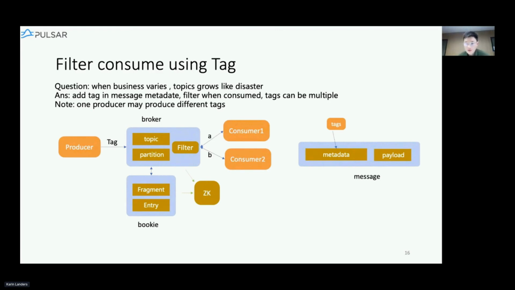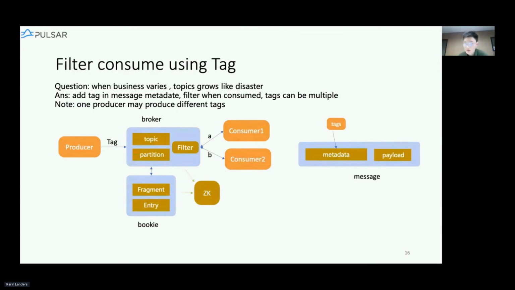First, the producer can add tags in the messages, and then the consumers subscribe to the topics and pass the tags that they want to consume to the broker itself. So when the broker publishes the messages to the consumers, it will first look at the metadata and get the tags in it.